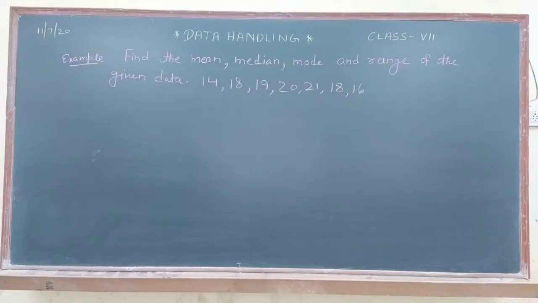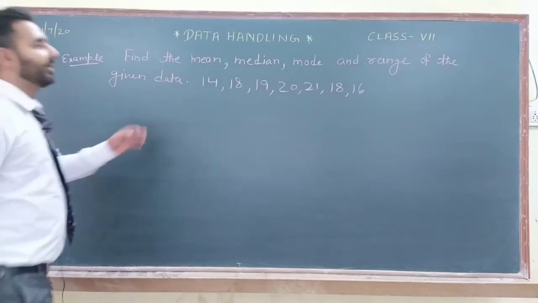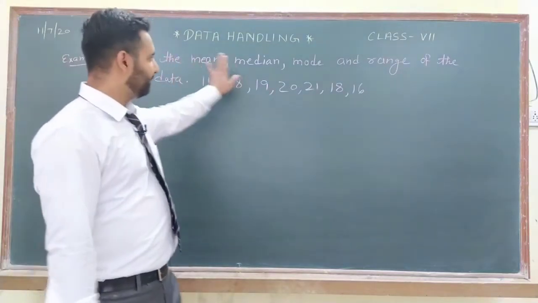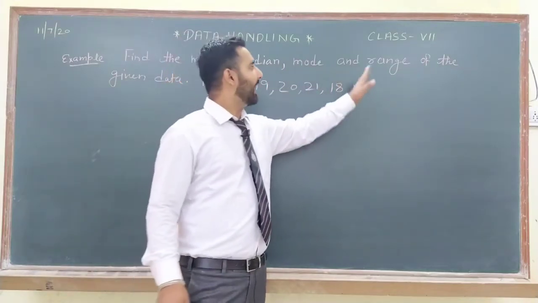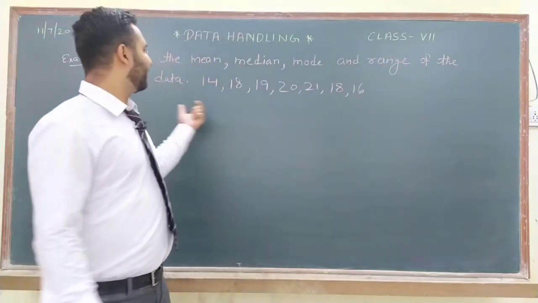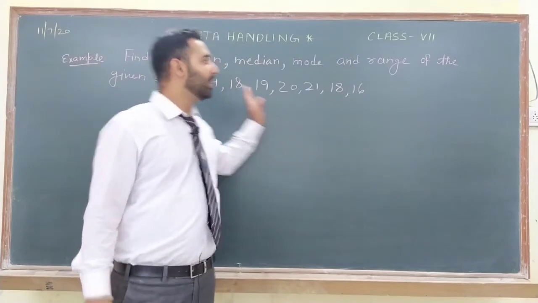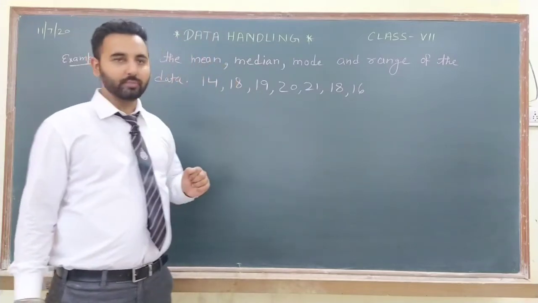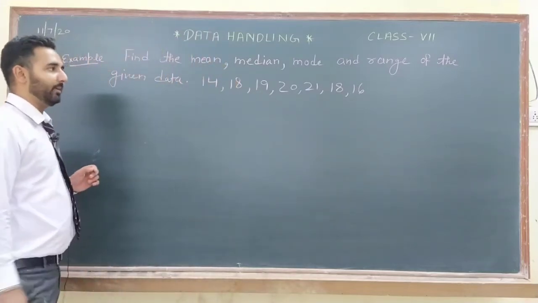Now let us see one example in which we will find out mean, median, mode and range of the data. Means for one group of data, we will find out all the things. Fine. So let us start with mean.